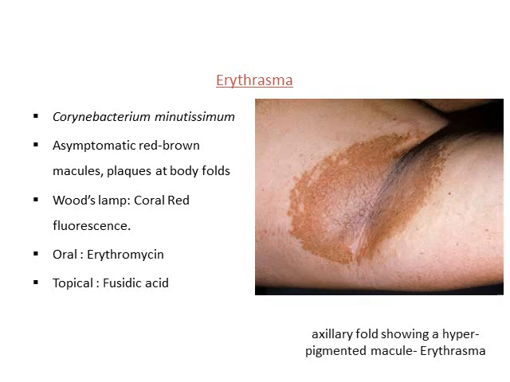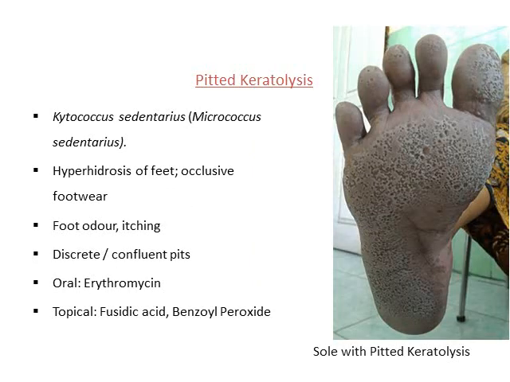So erythrasma is another type of infection which is commonly seen in the axilla, which is caused by Corynebacterium minutissimum. Here you will see a brown patch in the axilla, and the treatment for this is fusidic acid or oral erythromycin.